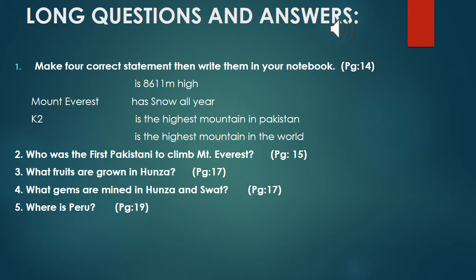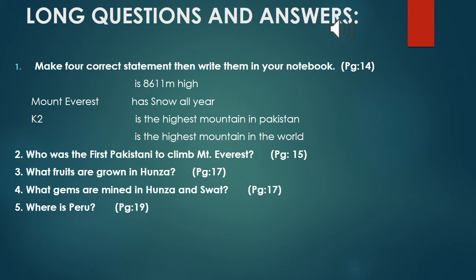This question is also given on page 19, and its answer is also so easy, and you can find its answer on page 15. Now question number 7 is, what are main crops grown in Peru? Now you can find its answer on page 17.